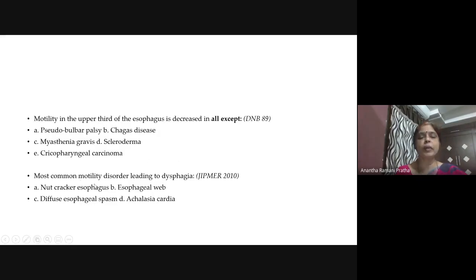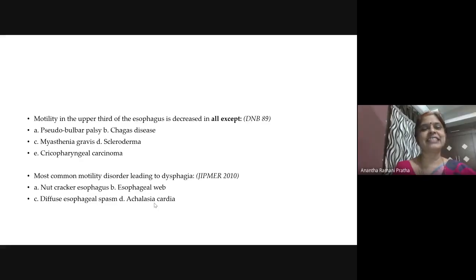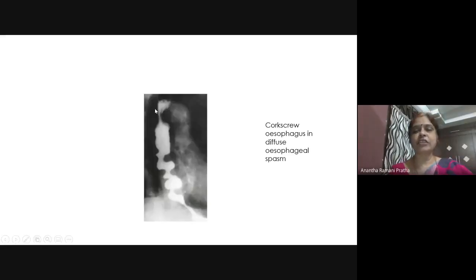So next, most common motility disorder leading to dysphagia. What is the answer, students? Achalasia cardia. Very good. So achalasia cardia should be the answer. Very nice. Next, see, this is a corkscrew esophagus.